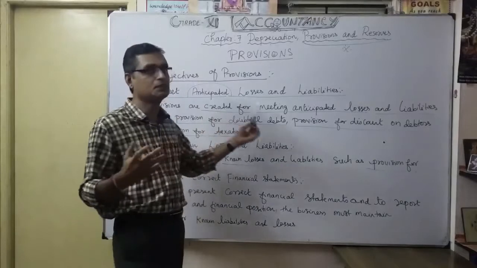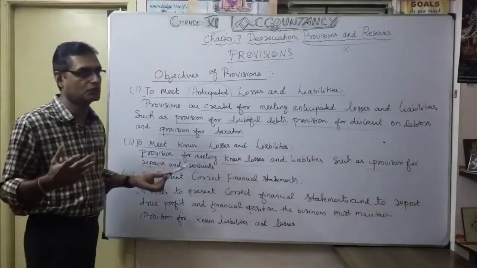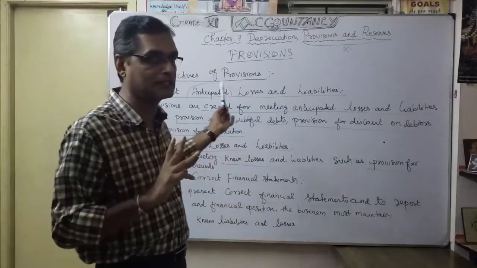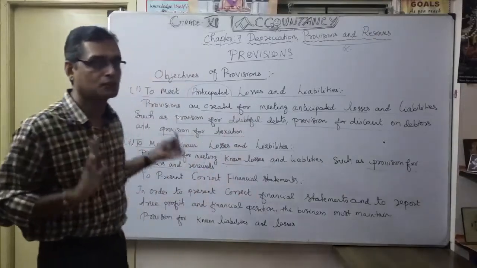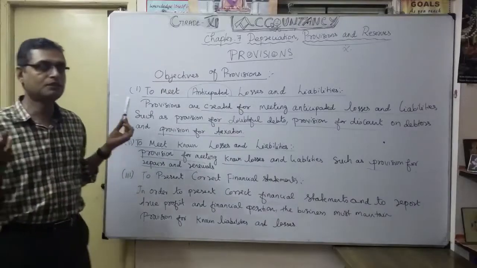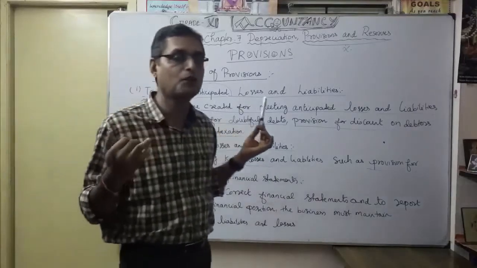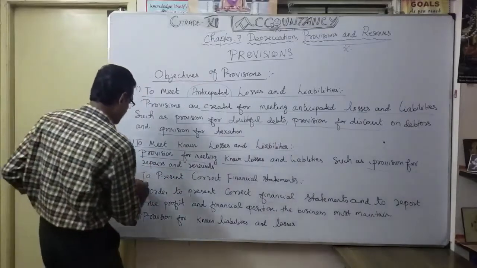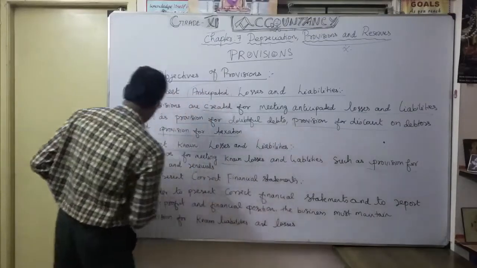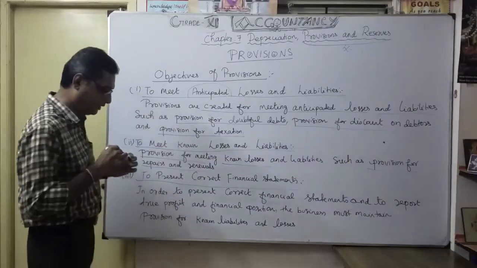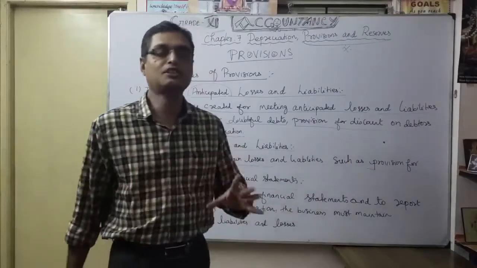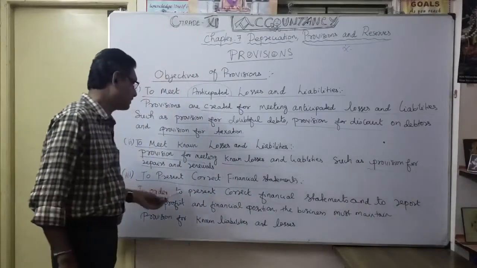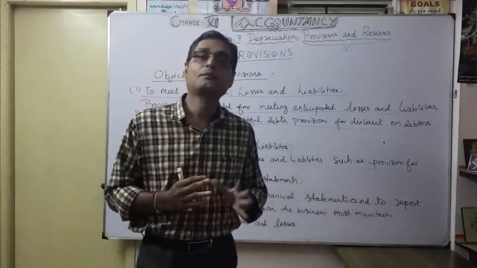This one is anticipated losses. This is known losses. So out of 5, for example, 3 come under anticipated losses and 1 comes under known liability. Provision for depreciation is mandatory. Then only you know the current value of the asset, to present a correct financial statement. It's very, very important. So why, sir, do we want to create provision? That's this point: to present correct financial statements.